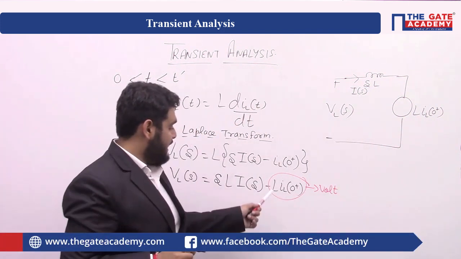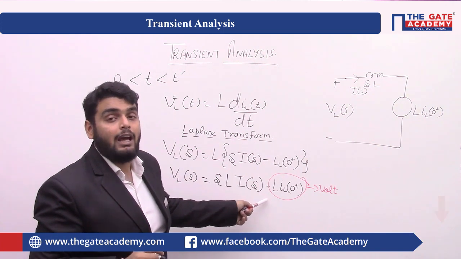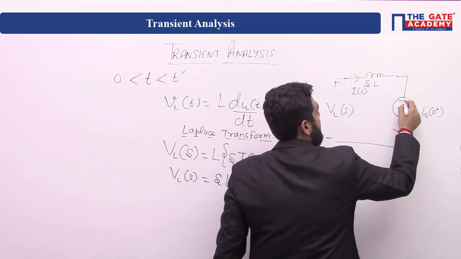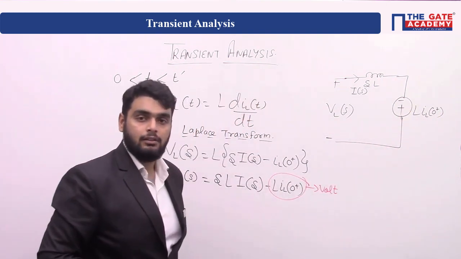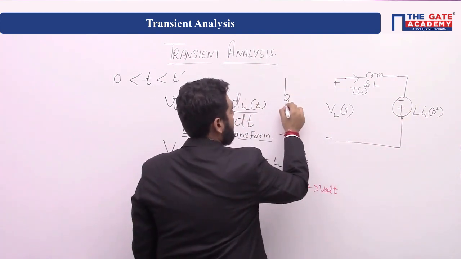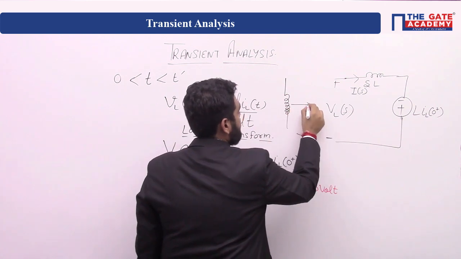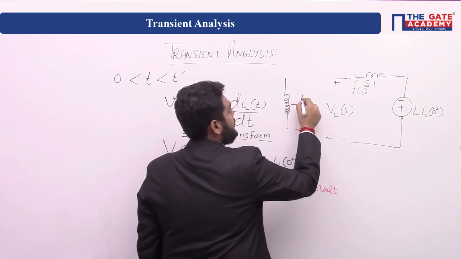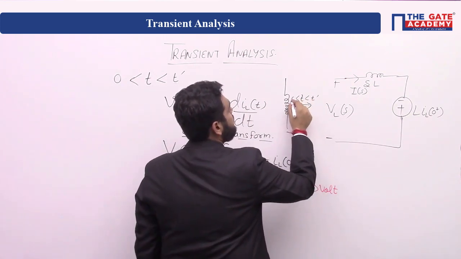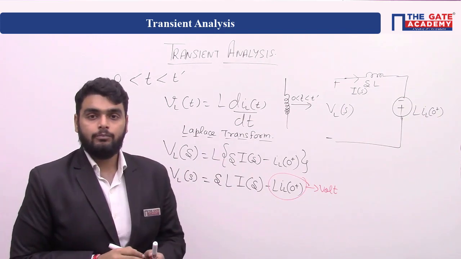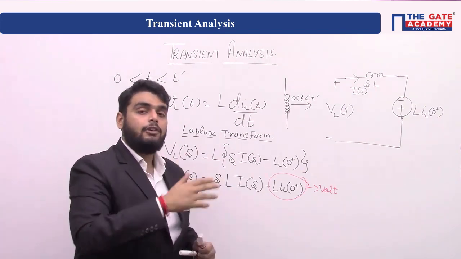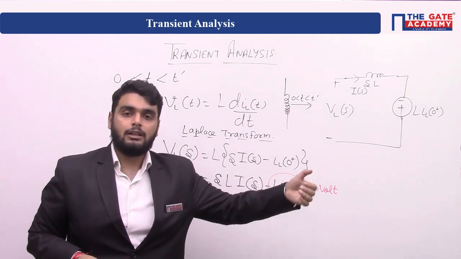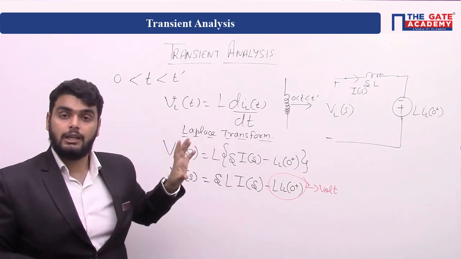Now see carefully, there is a minus sign, which is the polarity against the direction of current, which means this will be minus plus. So finally our inductor will behave like this in a transient time, which means t between t dash and 0. Got it? So we have seen at every time instant, 0 minus, 0 plus, between transient time and infinity, how our inductor will behave.